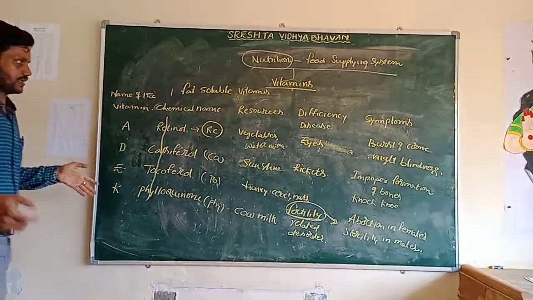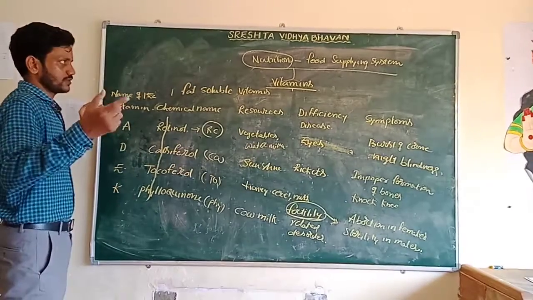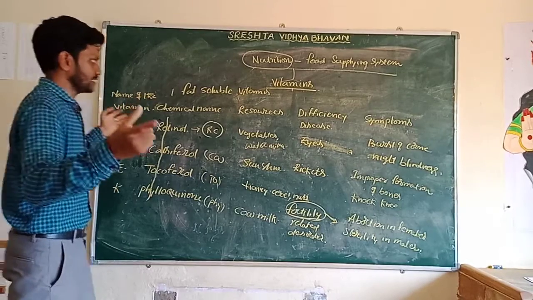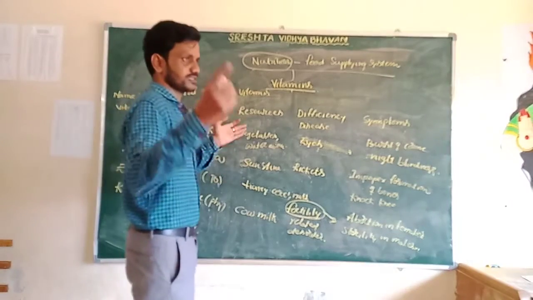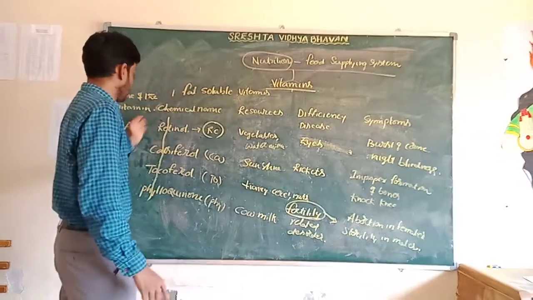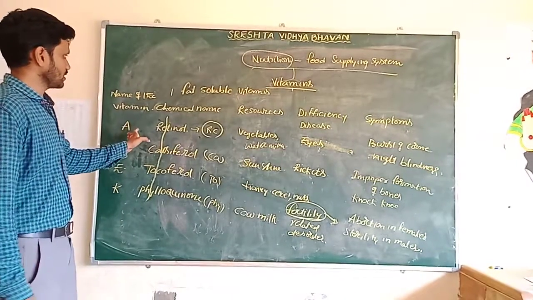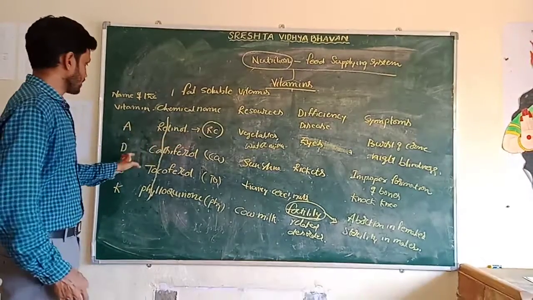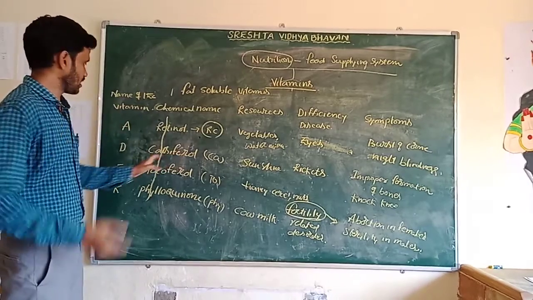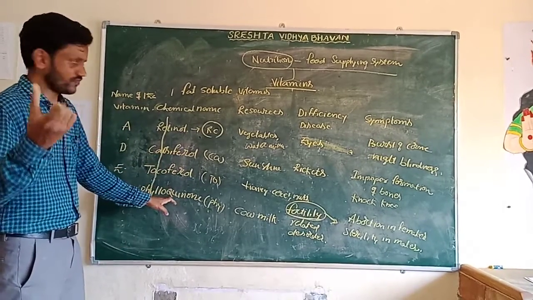Recapitulation, students. Vitamins are divided into two categories: fat soluble vitamins and water soluble vitamins. The fat soluble vitamins are vitamin A, D, E and K. Vitamin A, the chemical name retinol. Vitamin D, calciferol. Vitamin E, tocopherol. Vitamin K, phylloquinone.